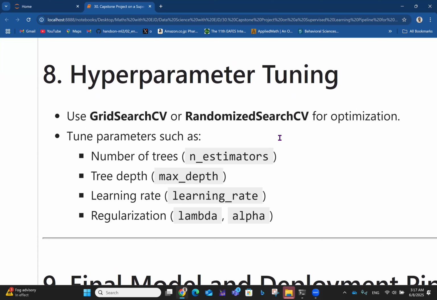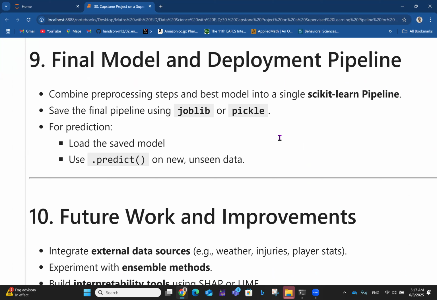Then after you've done all that, you need to do your final model and deployment pipeline. So you combine preprocessing steps and the best model into a single scikit-learn pipeline, and then you save the final pipeline using joblib or pickle. We've gone through all of this. So for prediction, you can load the saved model, and then you use .predict on new or unseen data.